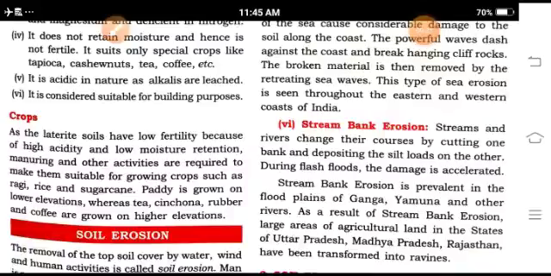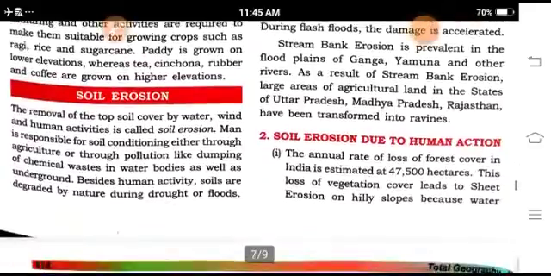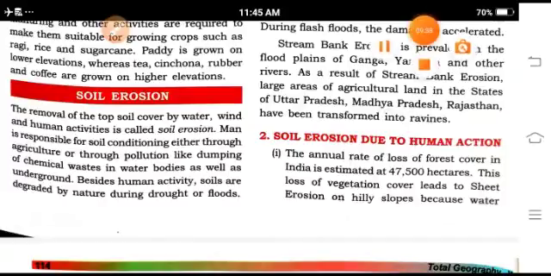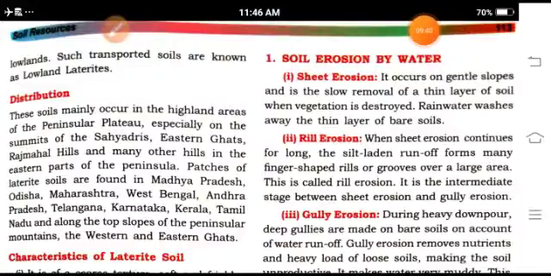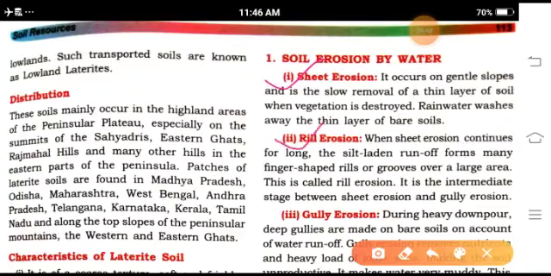Here, soil erosion. Soil erosion is a very important point because the soil becomes unfertile. The soil becomes unfertile due to two reasons: one is natural reasons, the other is man-made reasons. Now we are further discussing the natural reasons for soil erosion by water, like sheet erosion, rill erosion and gully erosion.